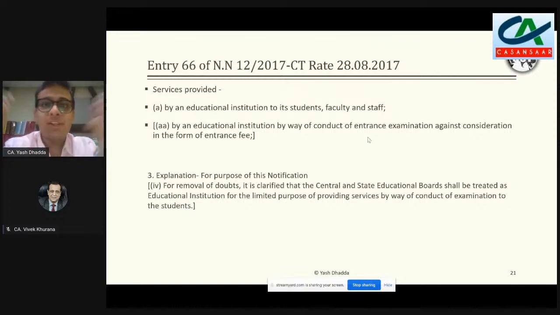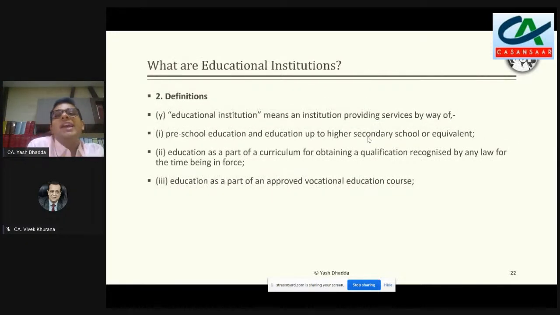So when we'll read the definition of educational institution, we might realize that they're otherwise not covered. So that's the generic definition of educational institution, which is given in the definition part of it, 2Y, which says institution providing services by way of, and then it has three specific limbs: preschool education or education up to higher secondary school or equivalent. Second, education is part of curriculum for obtaining qualification recognized by any law for the time being in force. And third, education is part of approved vocational education course.